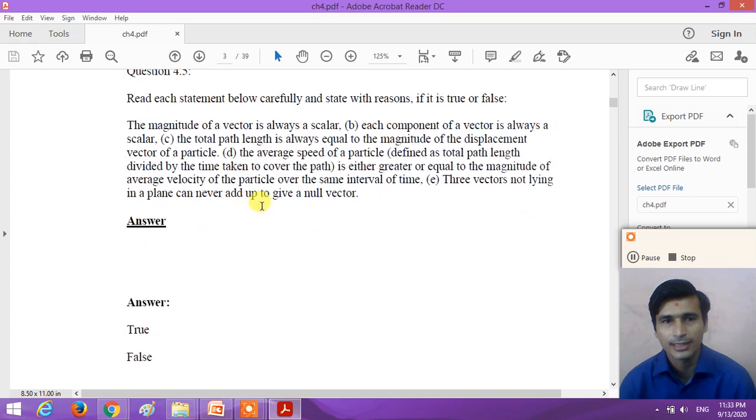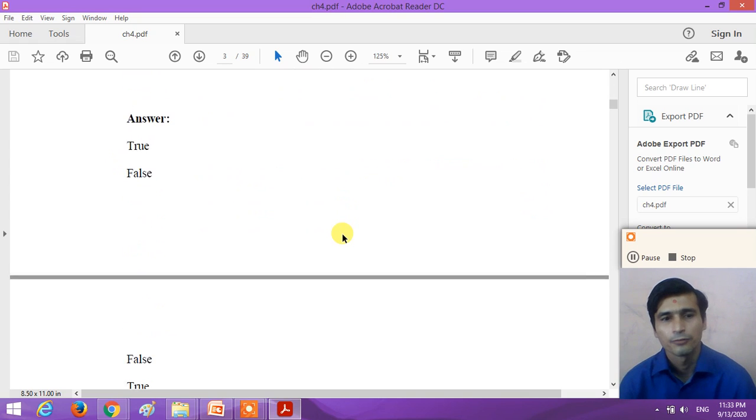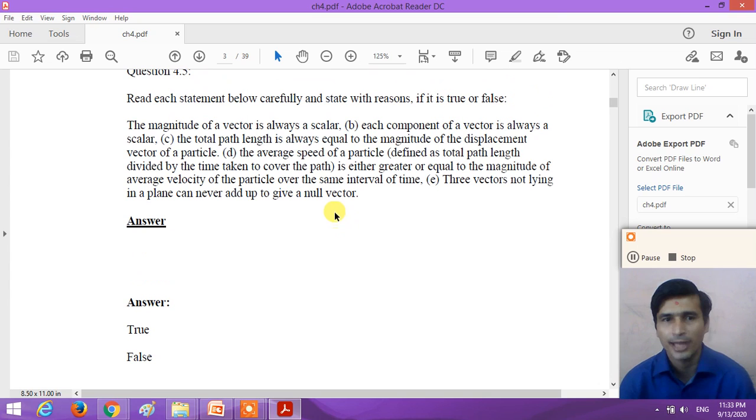The total path length is always equal to the magnitude of the displacement vector of the particle. This statement is false. Why? Because the total path length is always equal to or greater than the magnitude of the displacement vector. So the third statement is false.